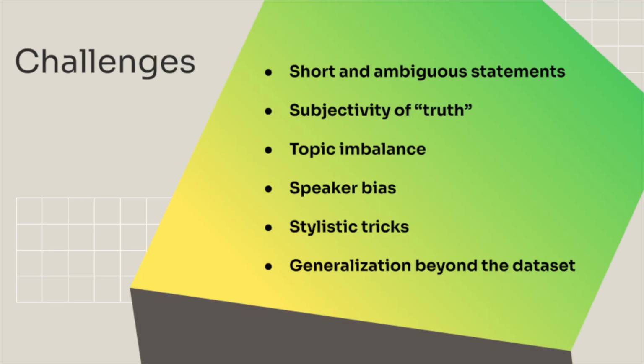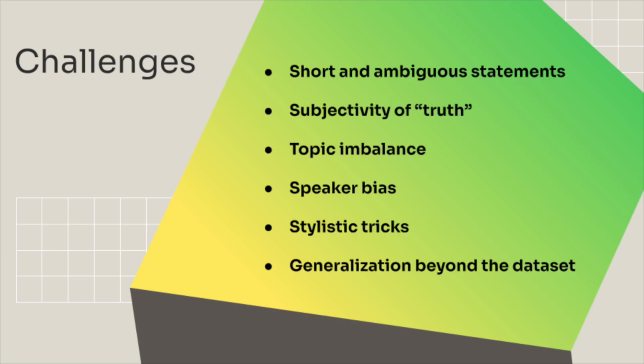This slide highlights several challenges in detecting misinformation. Short and ambiguous statements often give the model very little context to work with. The subjectivity of truth is another issue, since labels can depend on interpretation or evolving facts. We also face topic imbalance, with certain subjects appearing far more than others.